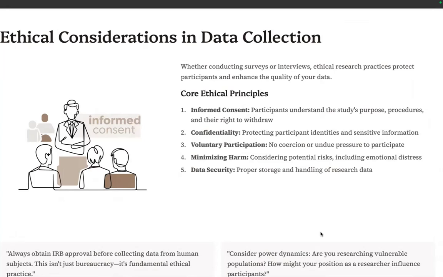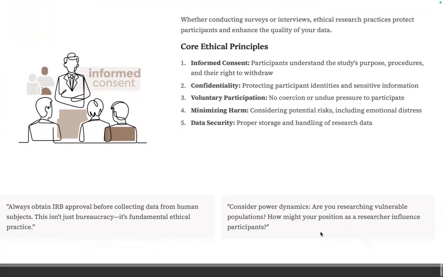Confidentiality: how will you protect their identities and sensitive information? Voluntary participation: no coercion or undue pressure. Minimizing harm: considering potential risks, including emotional distress. And data security: how will you store the data and how will you handle research data?